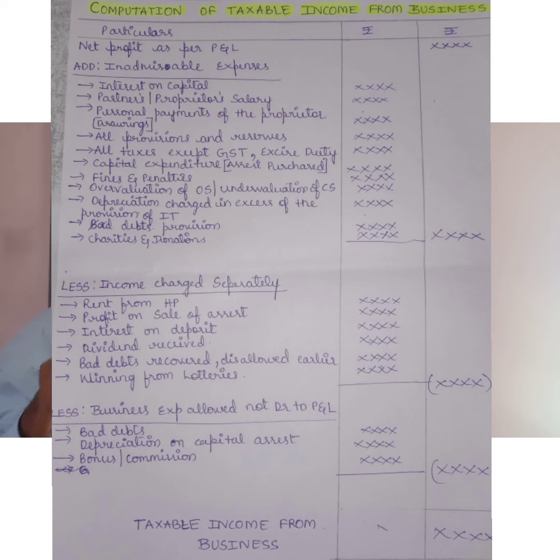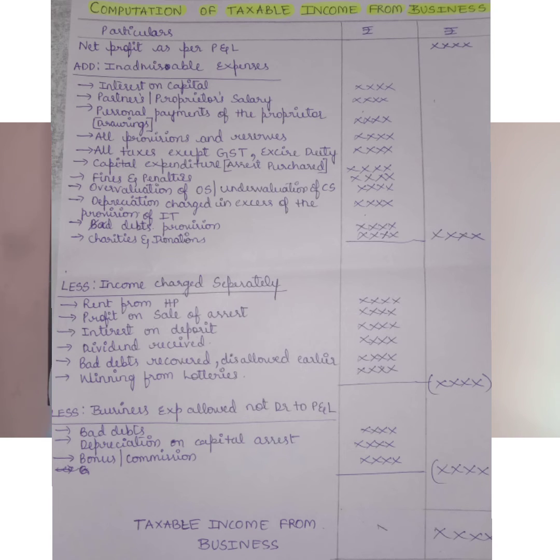Any payments in the form of donations, charities is inadmissible. Bad debt provisions is inadmissible. All these are the various expenses which were debited earlier by the proprietor, but income tax will not allow these as an expenditure. These are all expressly not allowed. We should add them back to the profit.